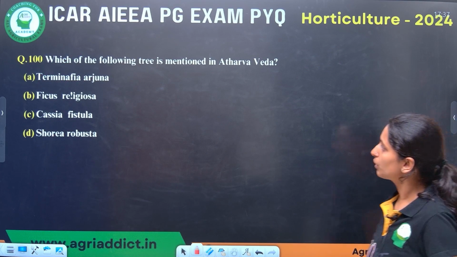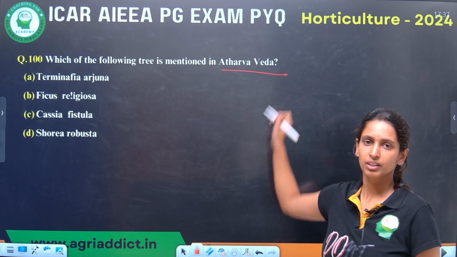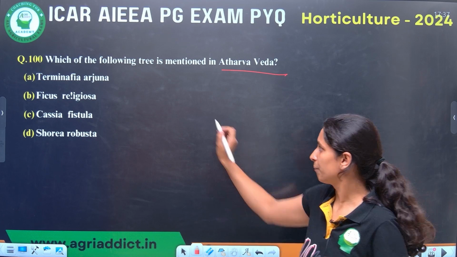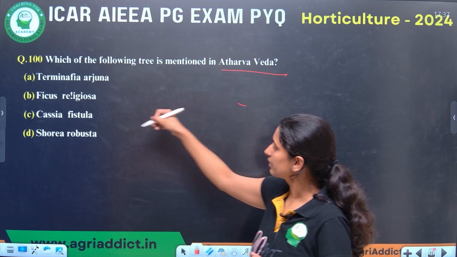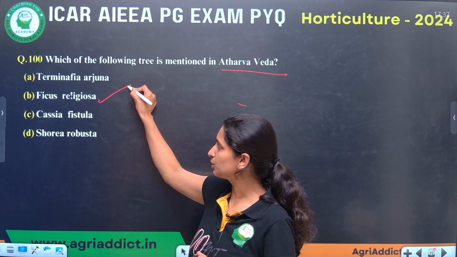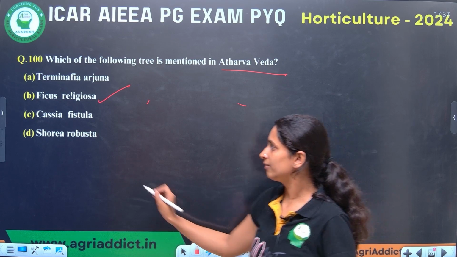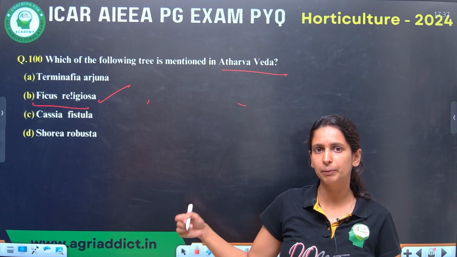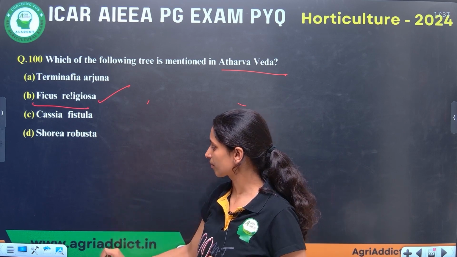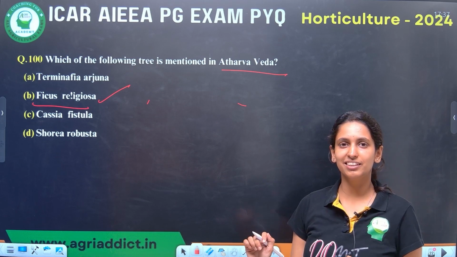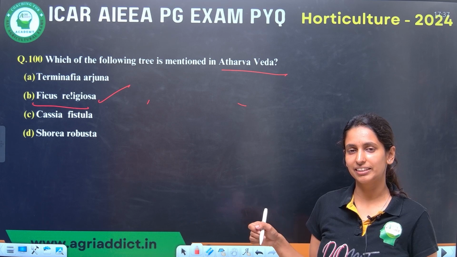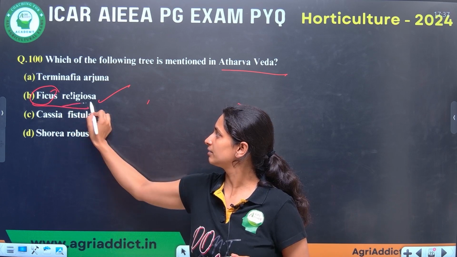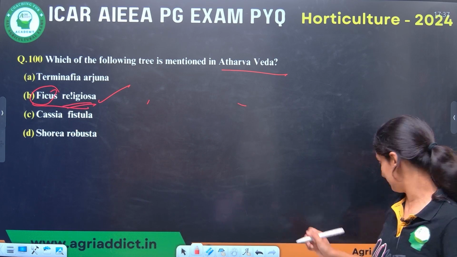Next question. Which of the following trees is mentioned in Atharva Veda? History related is also very important in floriculture. History से 2-3 क्वेश्चन तो पक्का आएगा. In Atharva Veda, among these trees, only Ficus religiosa has some religious value. They consider this a very holy tree, and in many parts of India, they worship this tree. What's the national tree of our country? You mention it in the comment section. Many will make mistakes in that also. That is also a ficus species, but there will be a little confusion for many people.